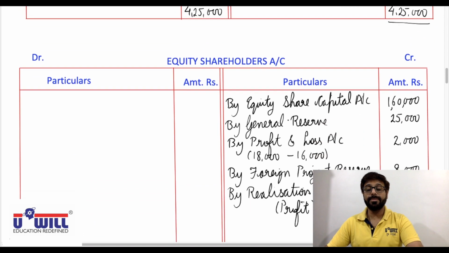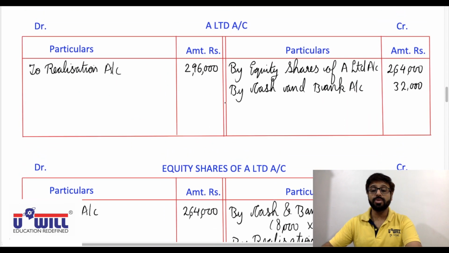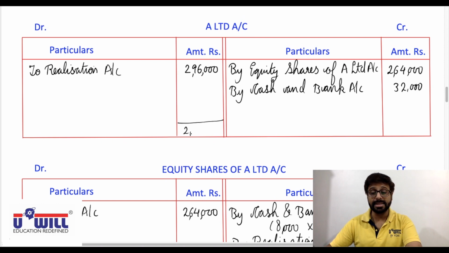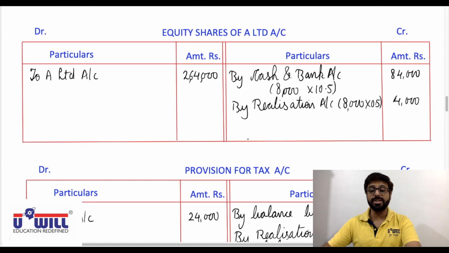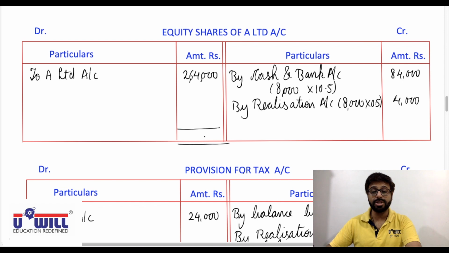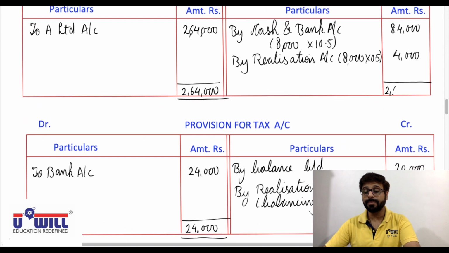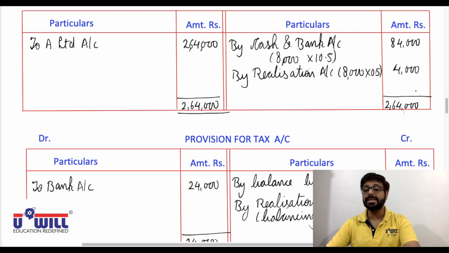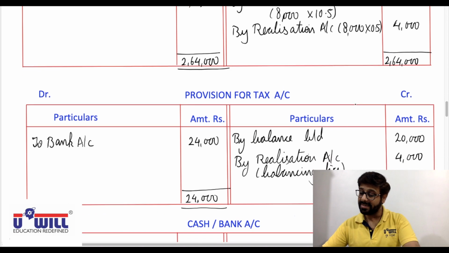Okay, then whatever other account balances remain, there also we have to transfer to the equity shareholders account. So A Limited account gets closed, 2,96,000 on both the sides. Equity shares of A Limited, whatever balance remains will be transferred to equity shareholders. So 2,64,000 on both the sides, minus 88,000. So 2,64,000 minus 88,000 is 1,76,000.